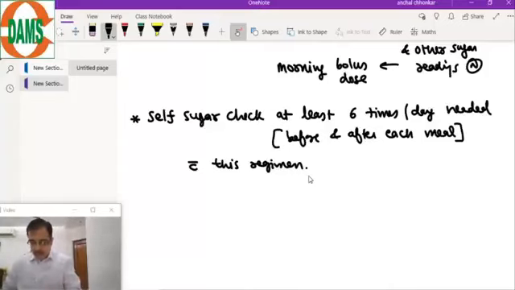Now coming to what can sometimes happen, this is an important question which you have asked. What if the fasting values are high? There are two important phenomena which can occur, especially in patients who are taking multiple insulin doses and bedtime insulin. This is a clinical case: fasting glucose is high.